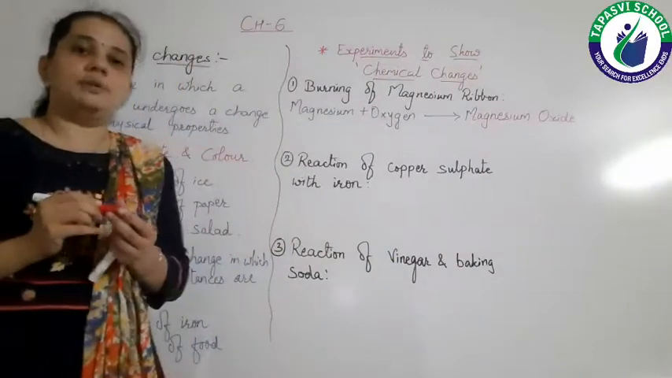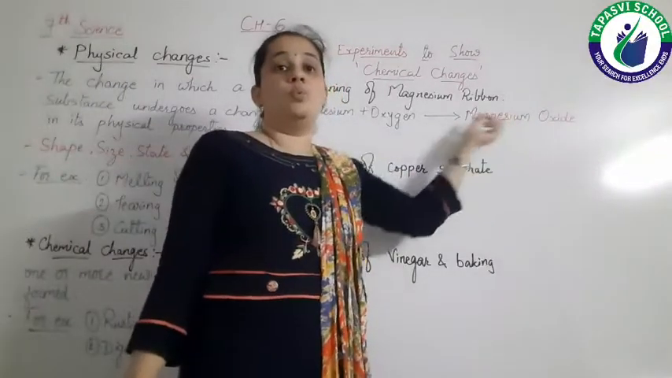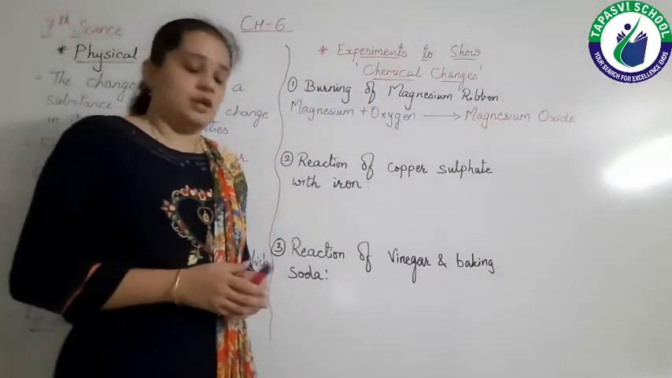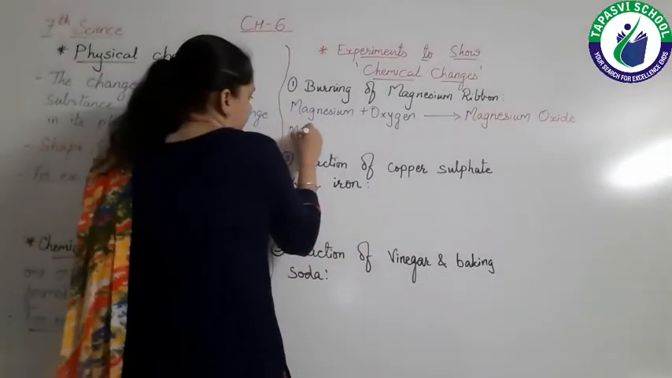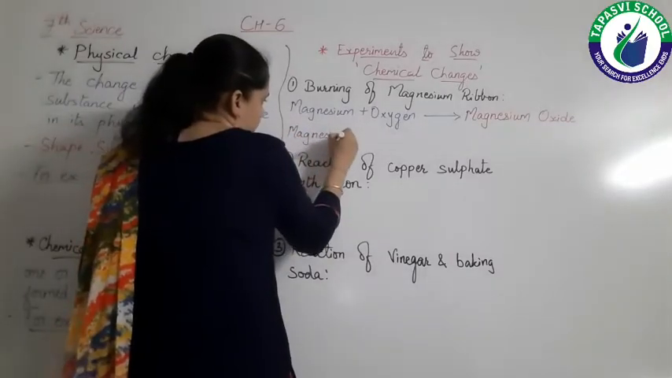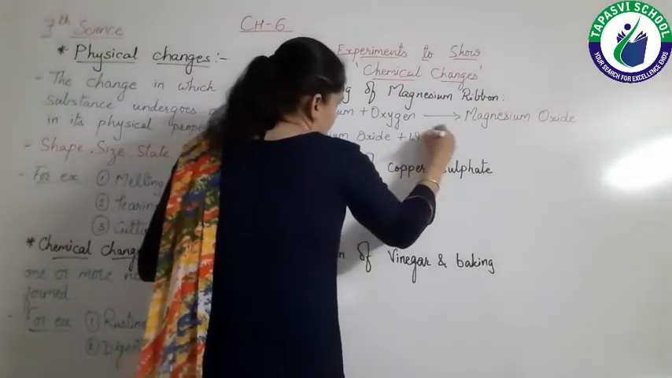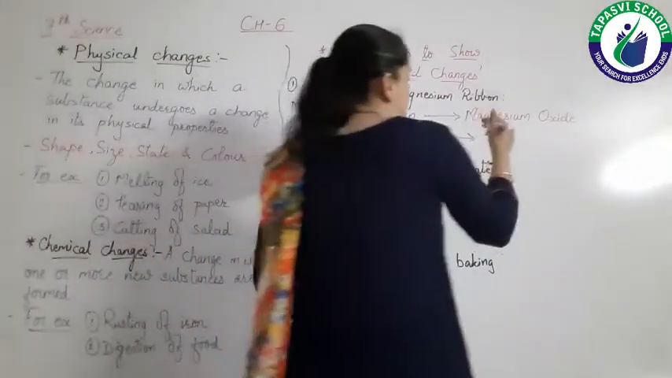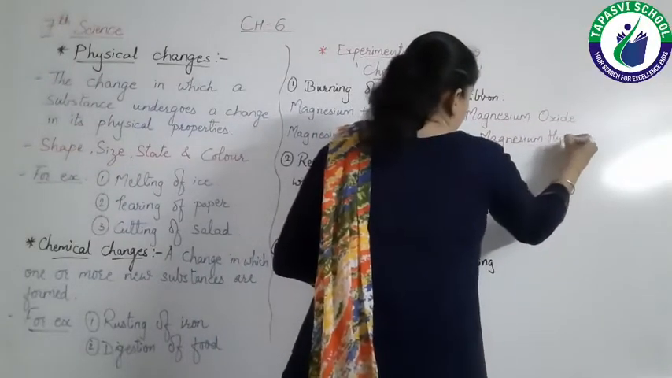Right? Magnesium oxide. Now, when this magnesium oxide mixes with water, it is formed in the form of ash. So when this ash of magnesium oxide mixes with water, magnesium oxide plus water will give us another new substance, that is magnesium hydroxide.